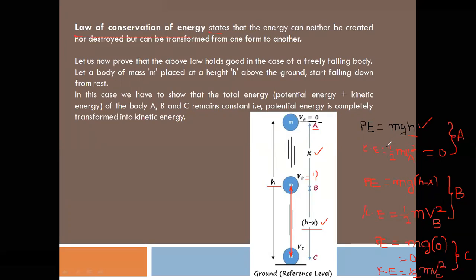So the total energy is potential energy plus kinetic energy. At A, the object possesses only potential energy. At B, the object possesses potential plus kinetic energy.